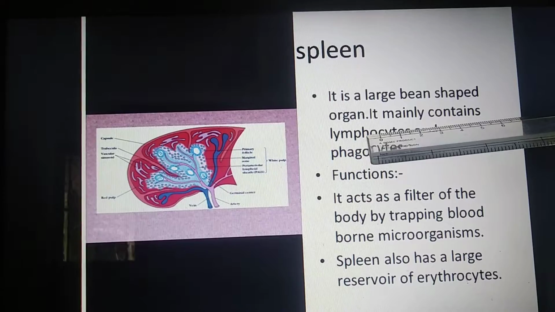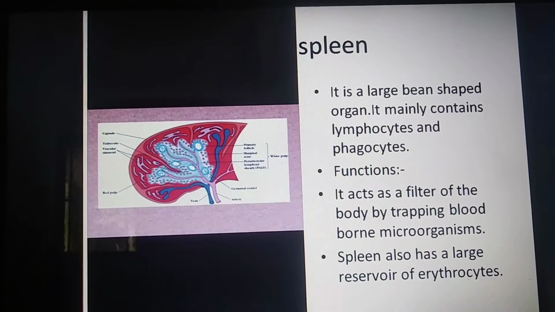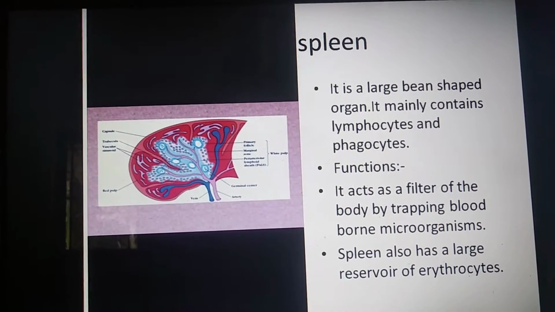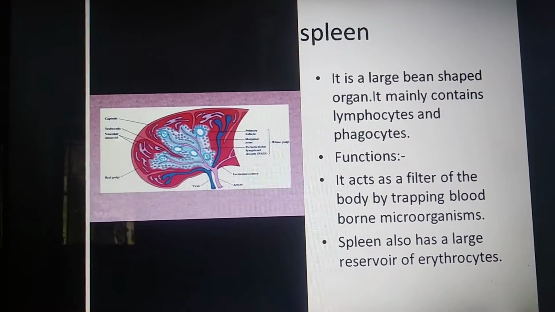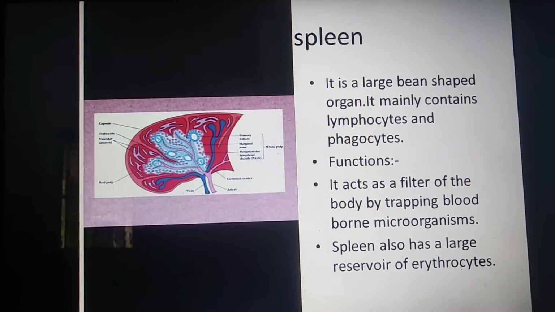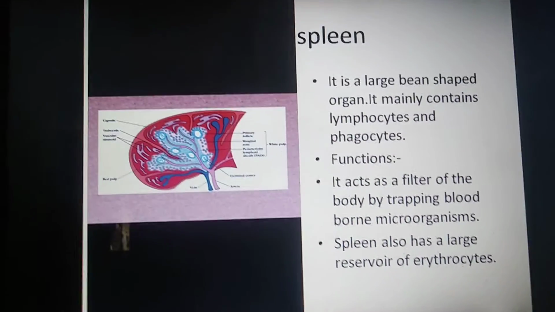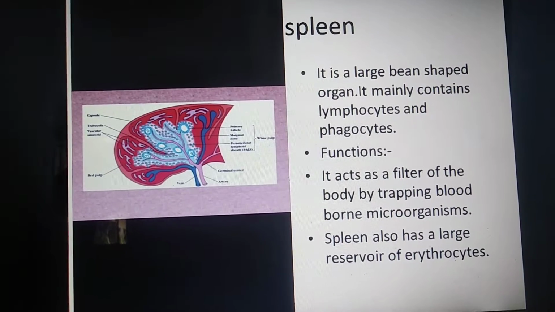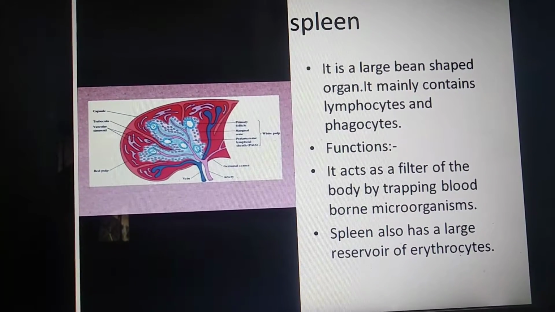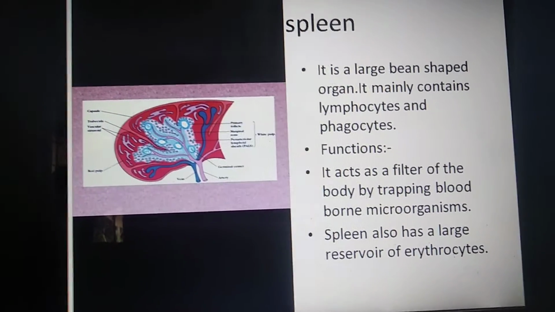Here, what is the meaning of lymphocytes? Lymphocytes means small leukocytes. What is the meaning of leukocytes? WBC cells are called leukocytes. So, lymphocytes means a part of WBC cells.